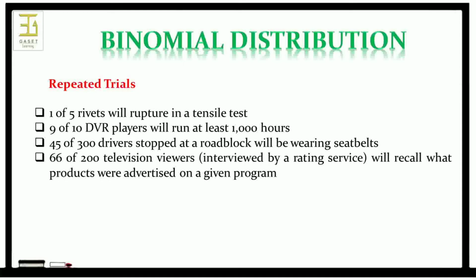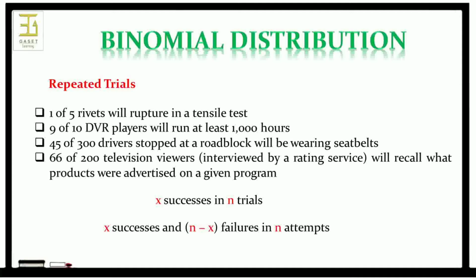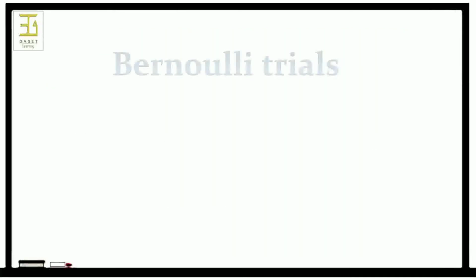To borrow from the language of games of chance, we might say that in each of these examples, we are interested in the probability of getting x successes in n trials, or in other words, x successes and n minus x failures in n attempts. There are common features to each of the examples.